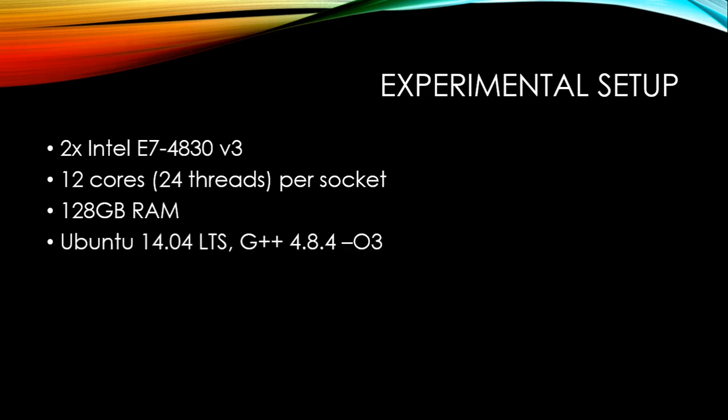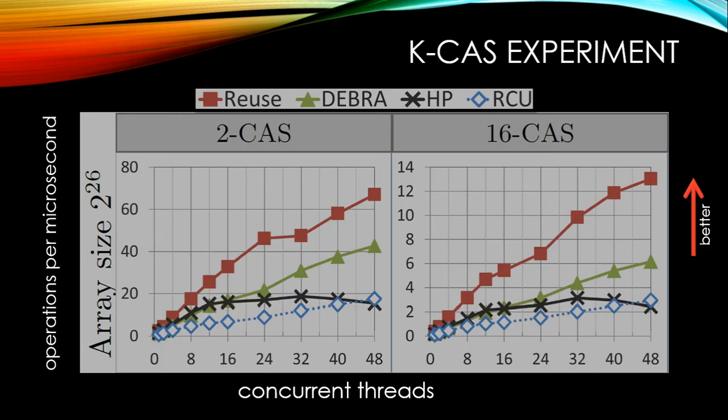We compiled it with this version of GCC, and we use the O3 flag for the maximum level of optimization. And we used a fast, scalable memory allocator, JEmalloc 4.2.1. This was a strict improvement on all of the algorithms in all of the scenarios we considered. So we ran 2 different experiments.